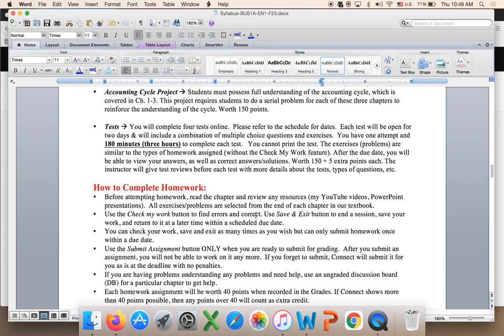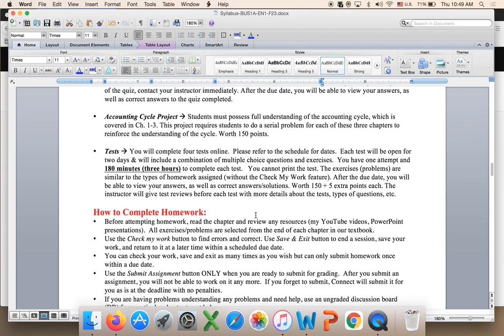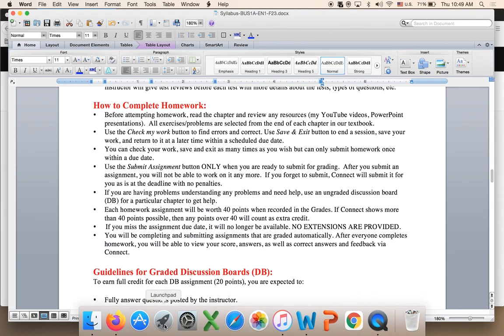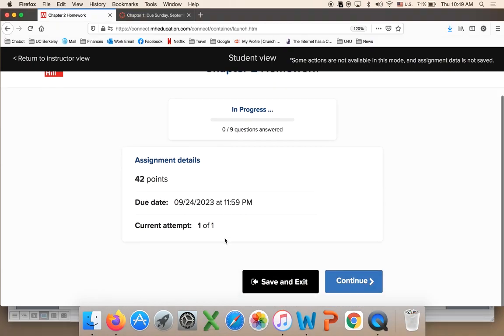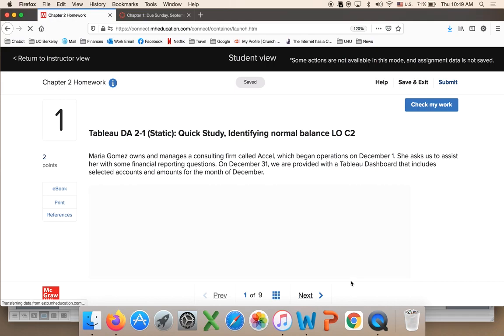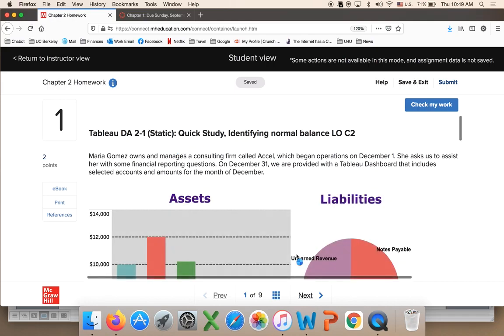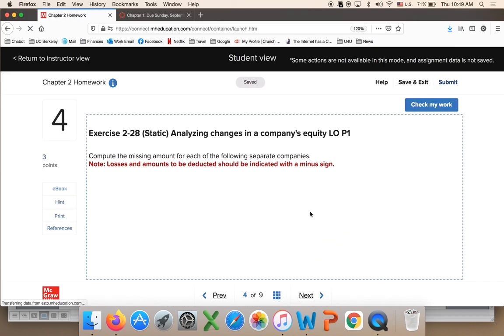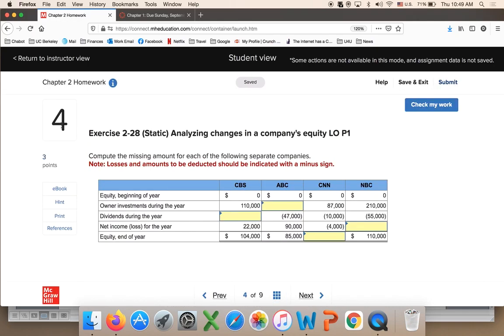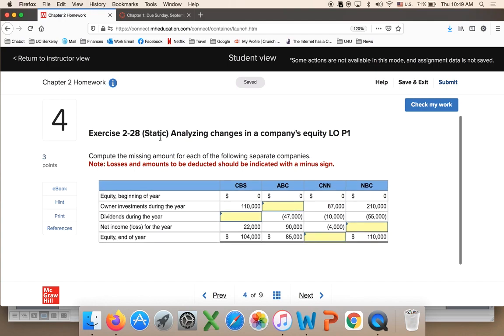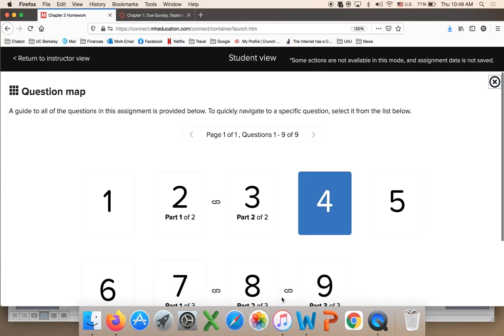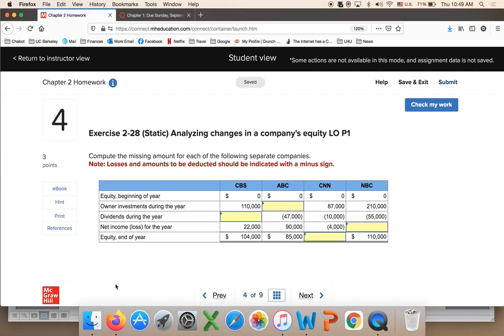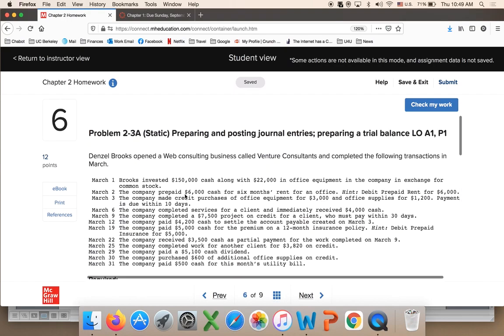Let me find it. Right here, how to complete homework. Read it on your own. You can go in and out. 42 points, so you've got 2 extra points built in, available for everybody. All of these assignments come from the end of your textbook. So it's number 4 in Connect, but then it's exercise 2-28, right? And so you just follow the instructions. You have a link to the ebook.